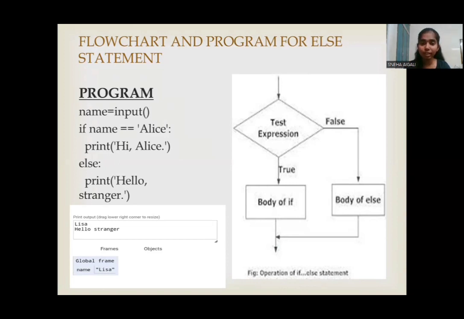First, the control tests the expression. If the expression is true, then the body of if is executed. If the expression is false, then the body of else is executed. In the program, the name is taken as input from the user. Then we give the if condition. If the if condition is false, then the else statement is executed.